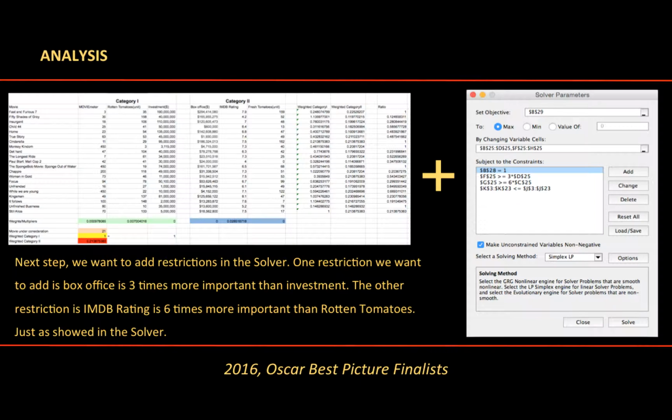And in the next step, we want to add some restrictions in the Solver. The first restriction we add is that box office is 3 times more important than the investment. And the other restriction is that IMDb rating is 6 times more important than Rotten Tomatoes, just as shown in the Solver.